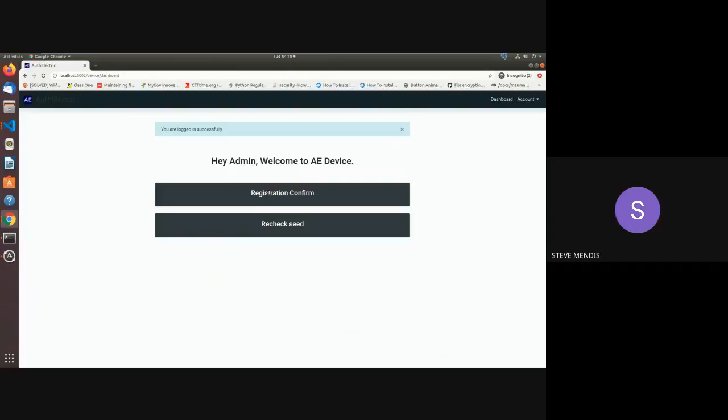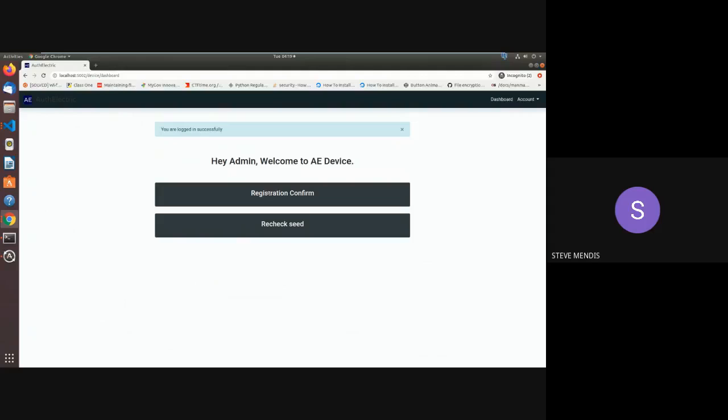I would just like to add to what Adhyantini is saying, that when we click on registration confirm, the status of the device goes from false to true, which means that the device is now active and it is associated with a user. And recheck seed: if there's a power cut, usually the IoT device will restart and reboot again. So we have put this functionality so that it can re-authenticate itself, and the key or the meter reading starts again.